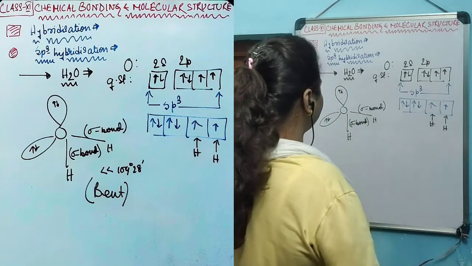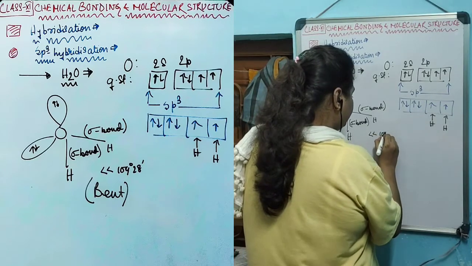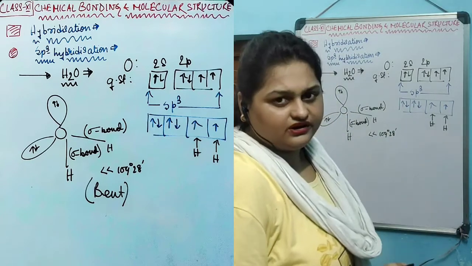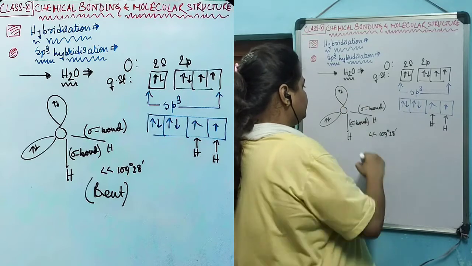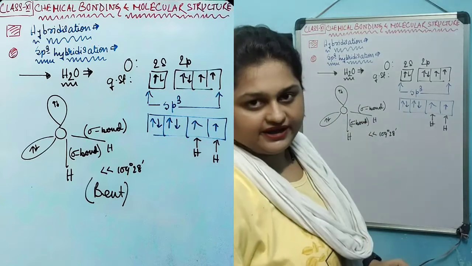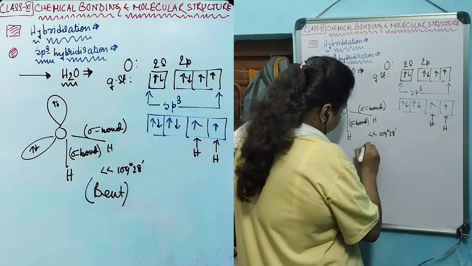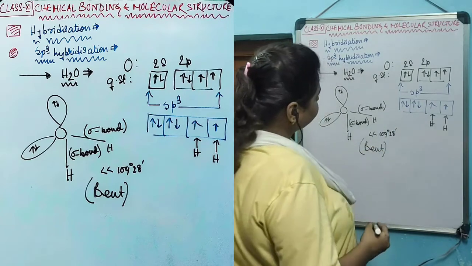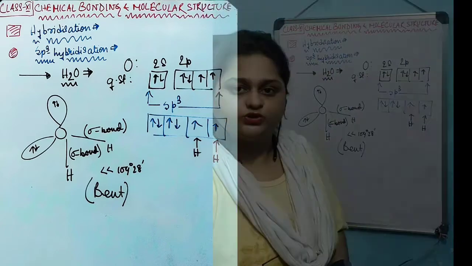Having an angle much less than 109 degrees 28 minutes, nearly 92 degrees, the angle is found to be due to the electronic lone pair repulsion. We already have studied that in VSEPR theory. So the shape of the structure that we will get is the bent shape, and the hybridization of the central atom is also sp3.